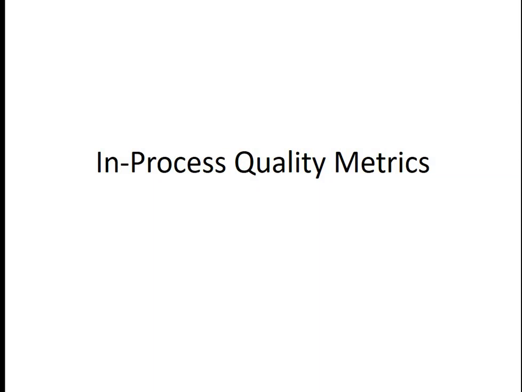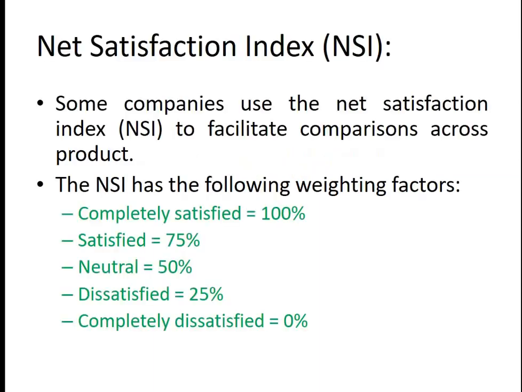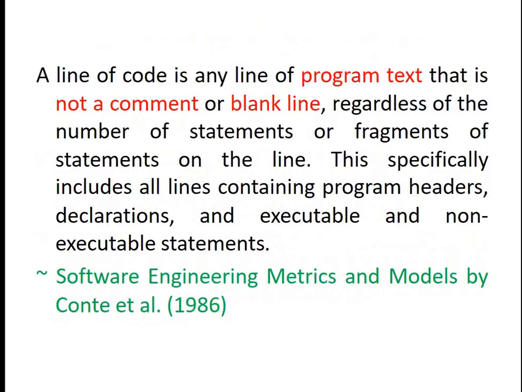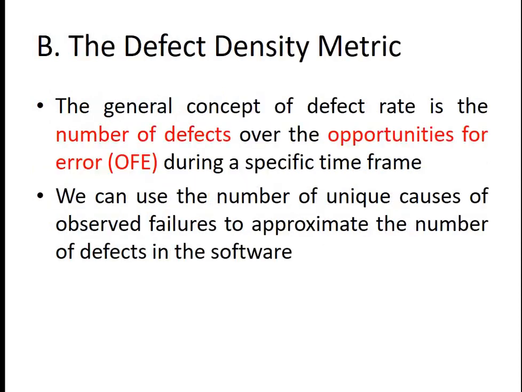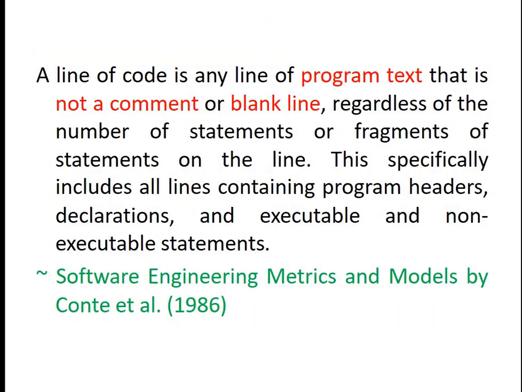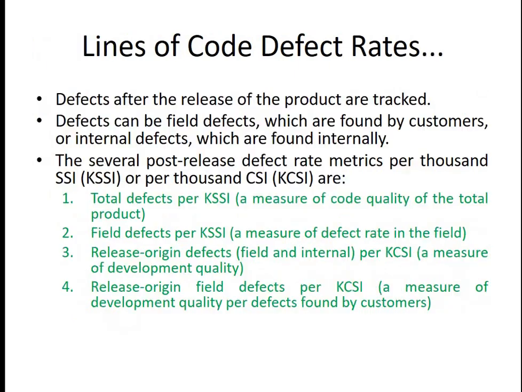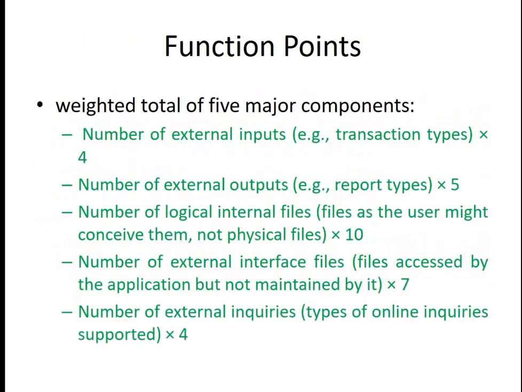Now, next is your in-process quality matrix. In the initial discussions, we said okay, the classification is also done into 2 parts, which is your in-process and the second one. Let me go back to this particular slide, where you will realize that we have already talked about this particular topic as well. So we were talking about the matrices and all, then in between we said okay, these are something which are to be considered.